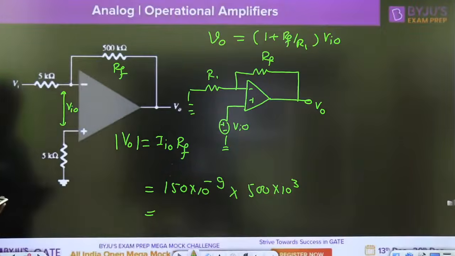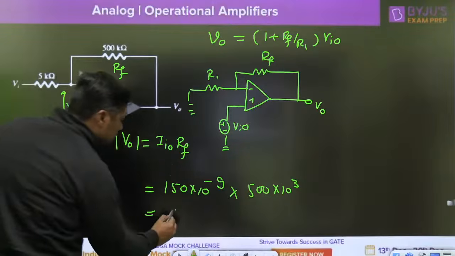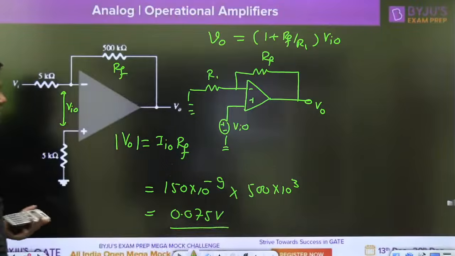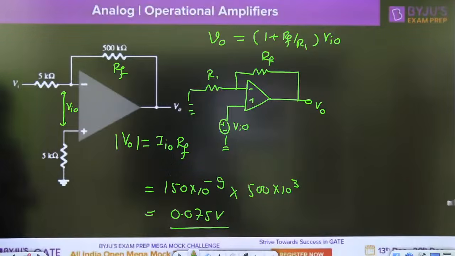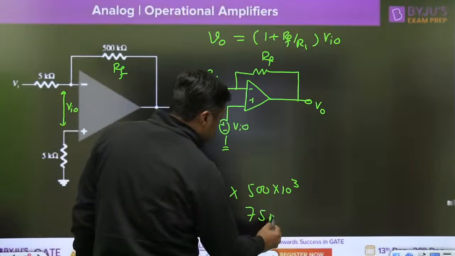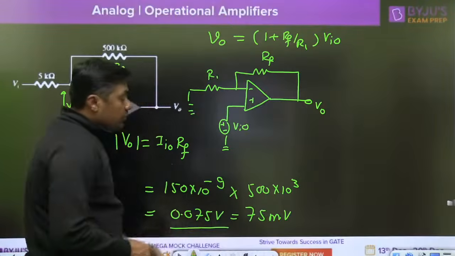Now, very simple calculation. You will get 0.075 volt. Now you can convert it into millivolt, 75 millivolt.